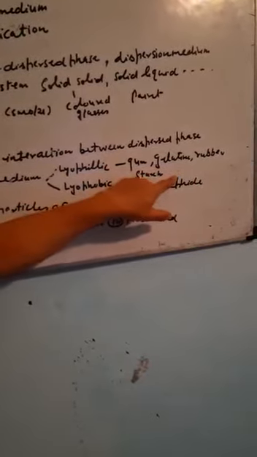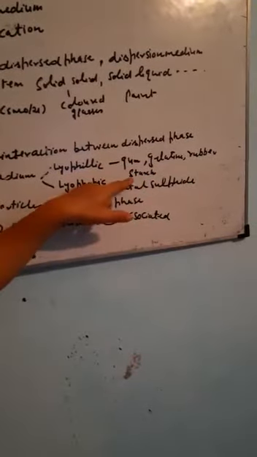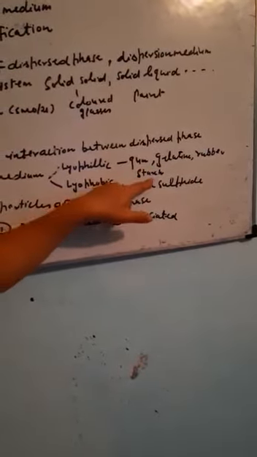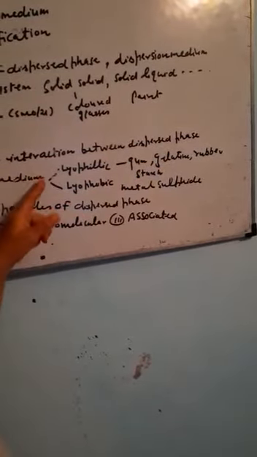Dispersed phase and dispersion medium can be directly added in each other and this sol will be prepared. Gum, that is an example. Gelatin, that is an example. Starch, the solution of starch in water, will make starch sol. Rubber is made from latex, a dispersion of latex in water, so that is lyophilic.